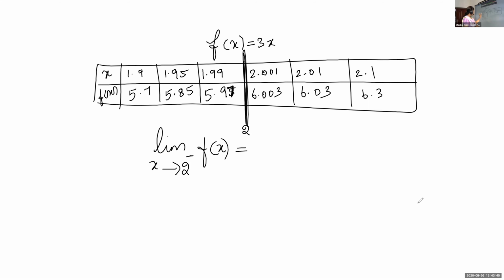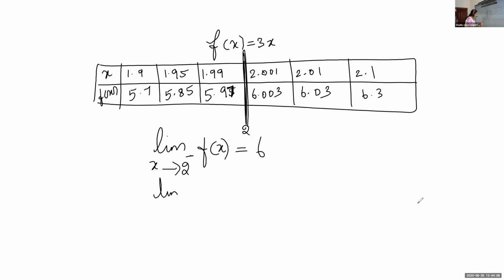It is 5.7, 5.85, coming closer and closer to 5.97. So what is the closest number we can take? It is 6. When x approaches 2, f of x is approaching 6.